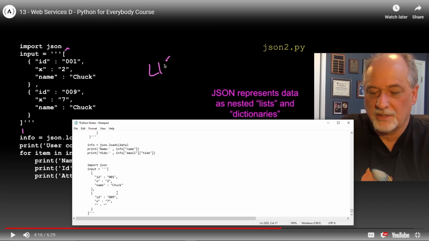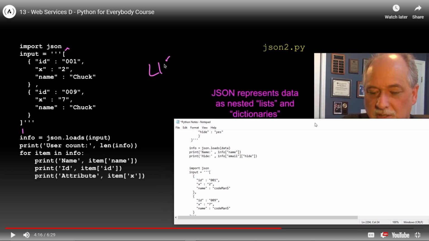We could have just taken all of them, huh? Well, whatever. We could have just done this, but we didn't. Maybe next time. All right, drop this. Name Chuck as well. Change these Chucks to the man himself, Codeman S. Boom.